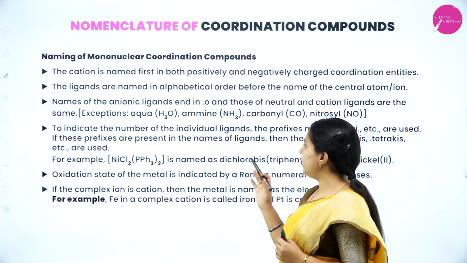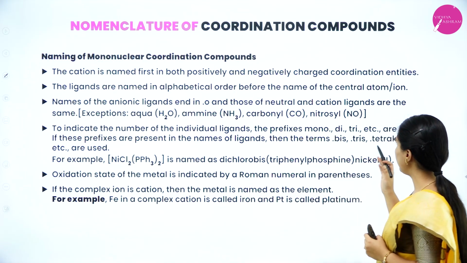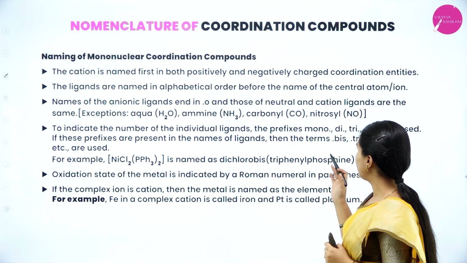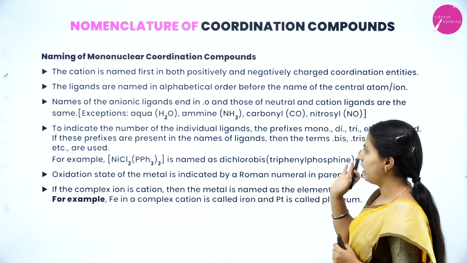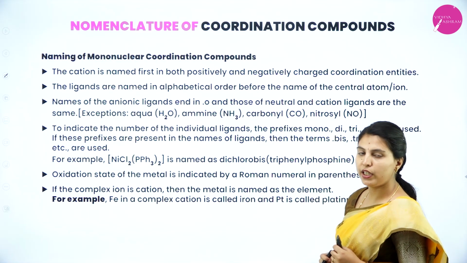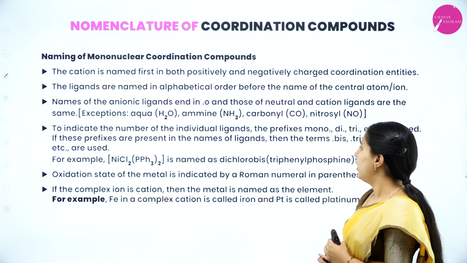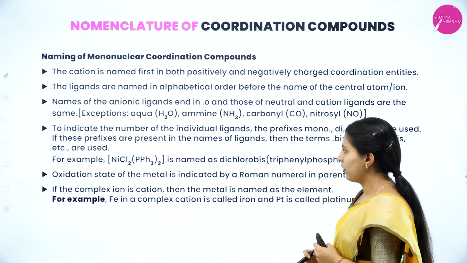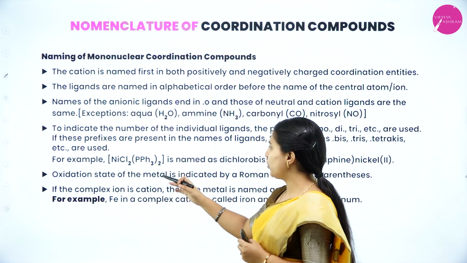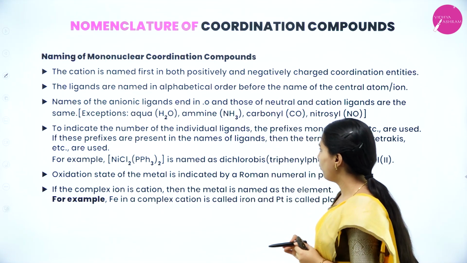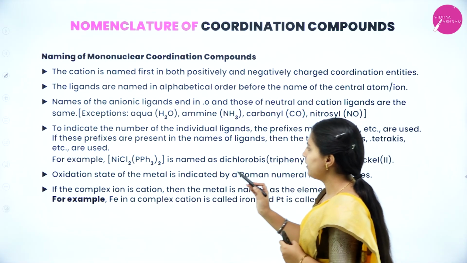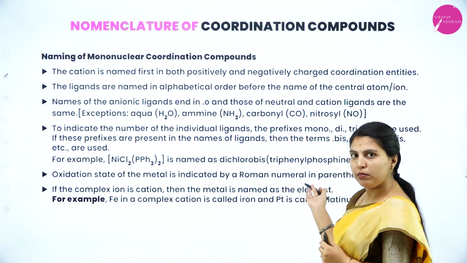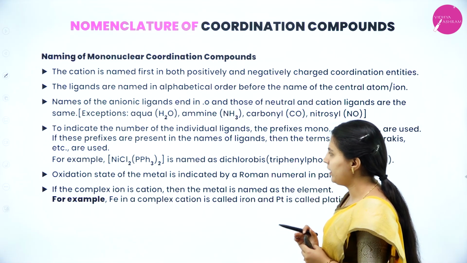To indicate the number of the individual ligands, the prefixes mono, di, tri, etc. are used. If these prefixes are present in the names of ligands, then the terms bis, tris, tetrakis, etc. are used. Usually di, tri, tetra should be used. If the name already contains such a prefix, you have to use bis, tris, tetrakis. For example, NiCl2(triphenylphosphine)2: what should you name it? Dichlorobis(triphenylphosphine)nickel.